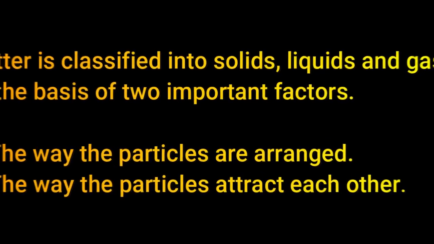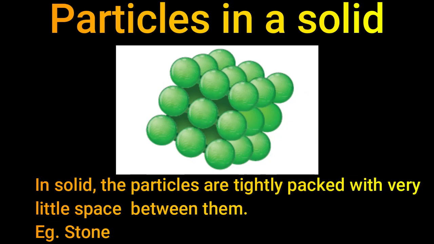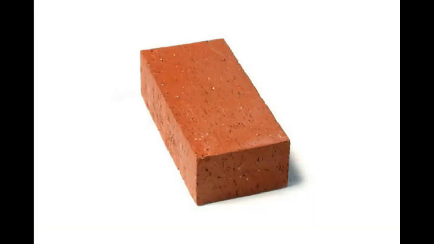First, let us see the arrangement of particles in a solid. The particles of a solid are tightly packed. There is very little space between the particles, so it has a definite shape. It looks so hard. Let us take a stone, wood, and a metal. These are so hard to touch. They have a definite shape because the molecules are very tightly packed.